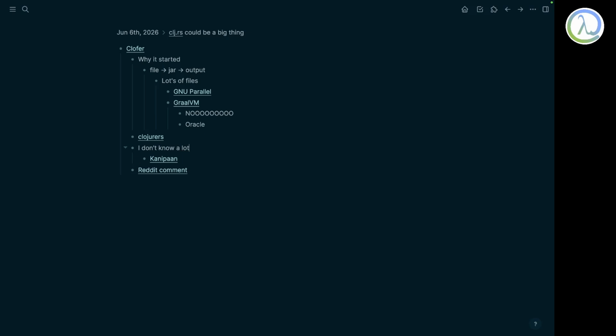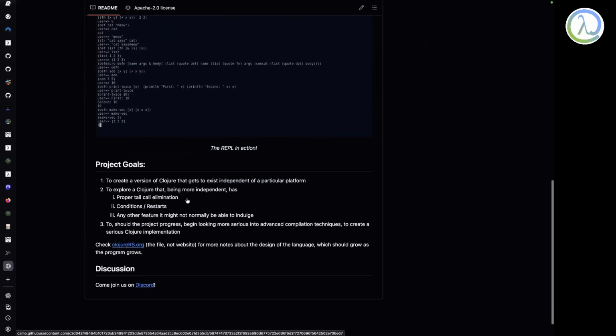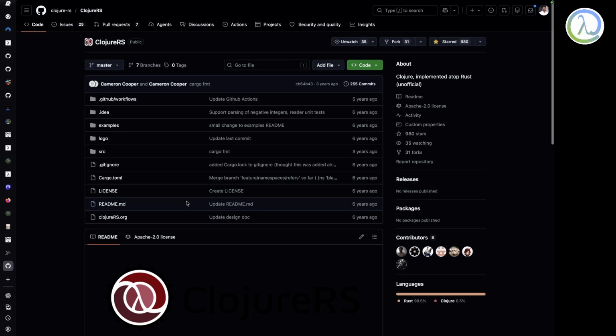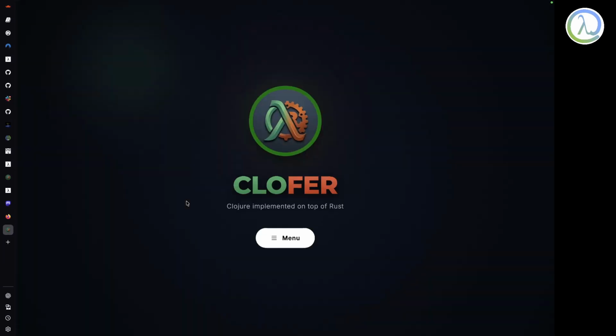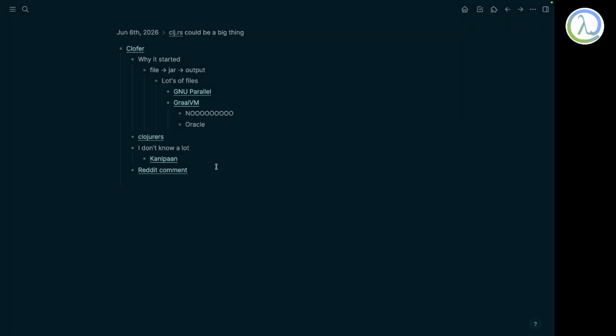I searched for Clojure implemented on top of Rust. There was this one, Clojure.rs, but it just stalled and is no more. Nobody seems to do it. So I had to do it.